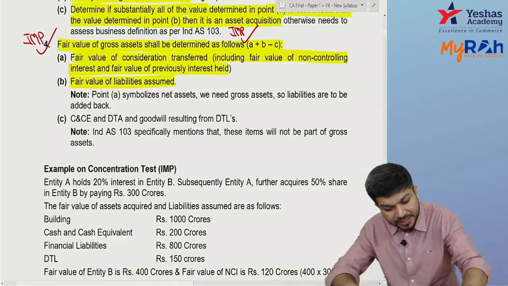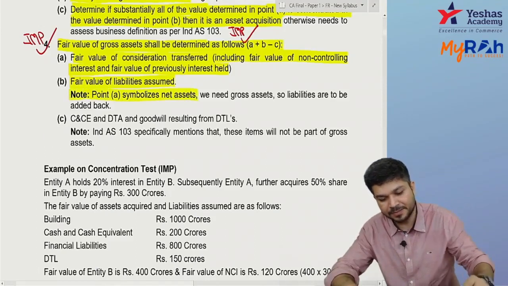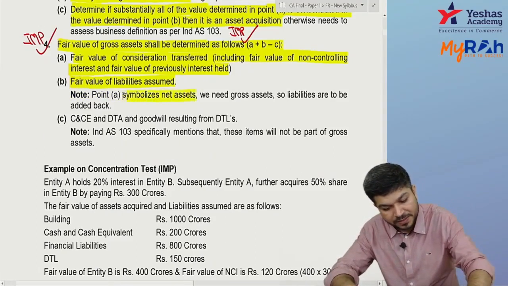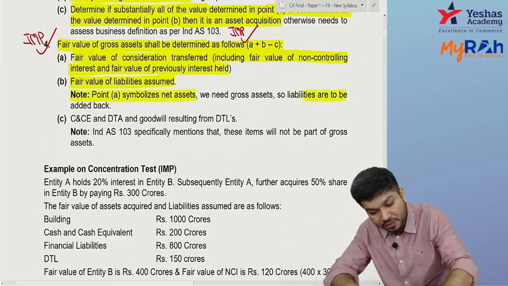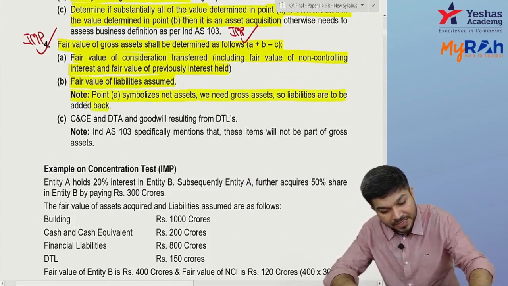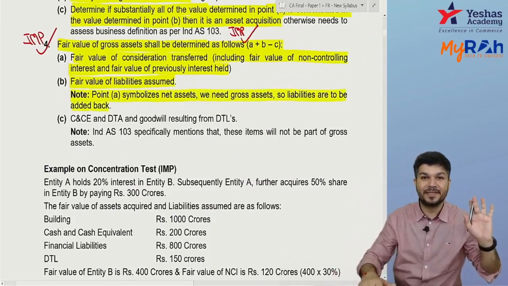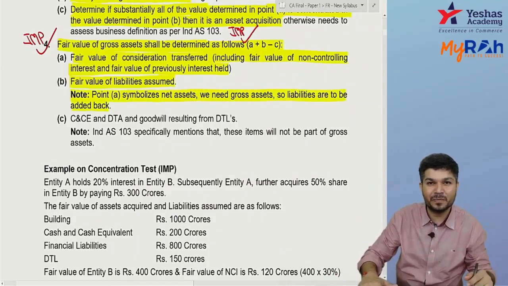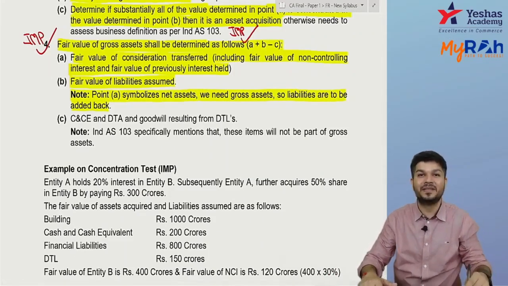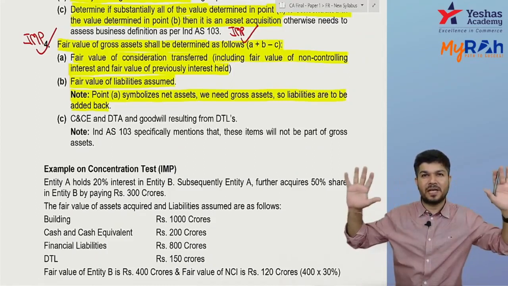Point A symbolizes net asset. To get gross asset, the liabilities are to be added back. Did you understand? Now we got gross asset, all assets.